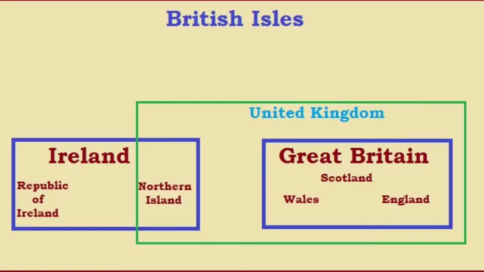By this image we can summarize this whole video. Great Britain consists of 3 countries, Scotland, Wales and England. United Kingdom consists of 4 countries, Northern Ireland, Wales, Scotland and England. British Isles consist of 5 countries, by adding Ireland to these 4 countries. So in this way we have covered this topic, what is the difference between United Kingdom, Great Britain and England.